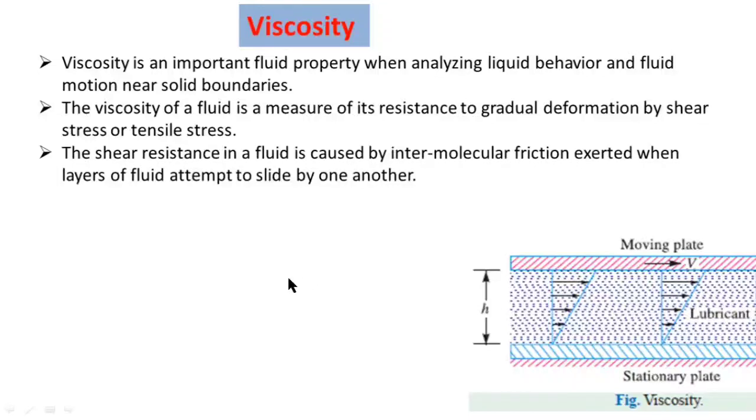The shear resistance in a fluid is caused by intermolecular friction exerted when layers of fluid attempt to slide by one another.